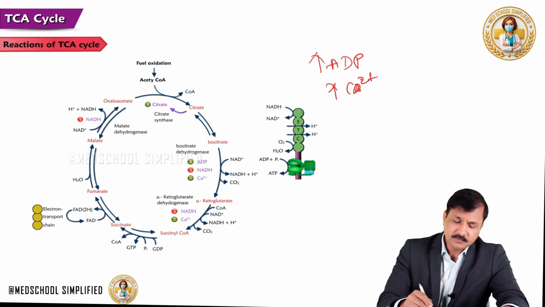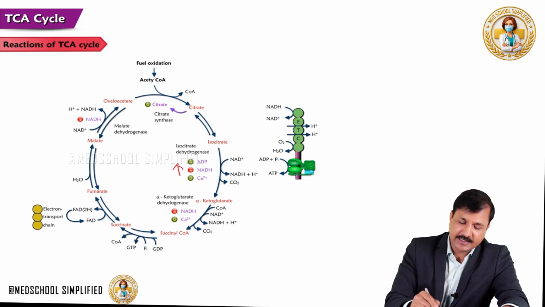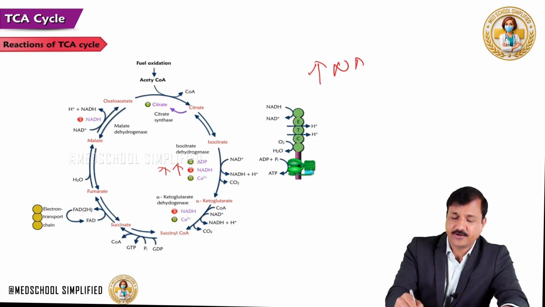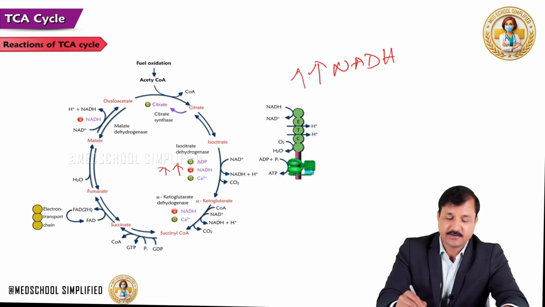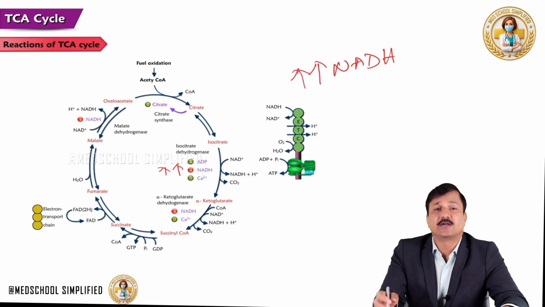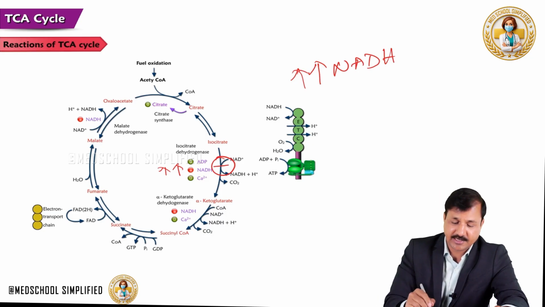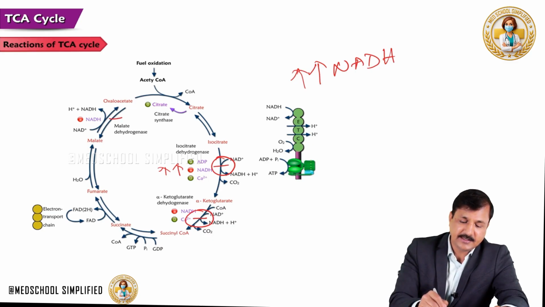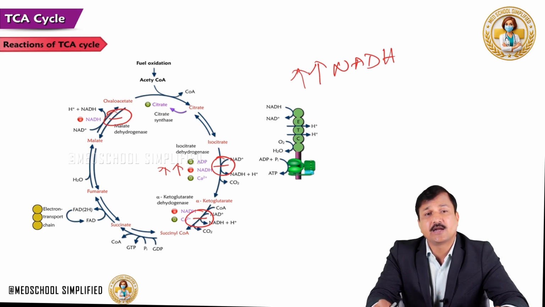And now the negative modulators of the TCA cycle: elevated levels of NADH. So whenever a person is in fed condition and resting, NADH levels will be more, and higher NADH levels mean there is no need to run the TCA cycle faster because there is no need of energy. So higher NADH will have a negative effect on the isocitrate dehydrogenase reaction, the alpha-ketoglutarate dehydrogenase reaction, and also the malate dehydrogenase reaction. So three enzymes are negatively modulated by higher levels of NADH plus in the TCA cycle.